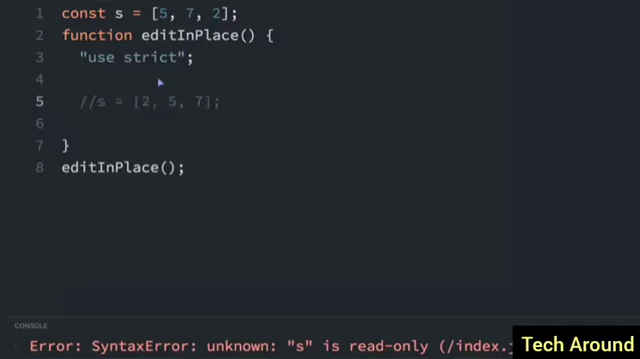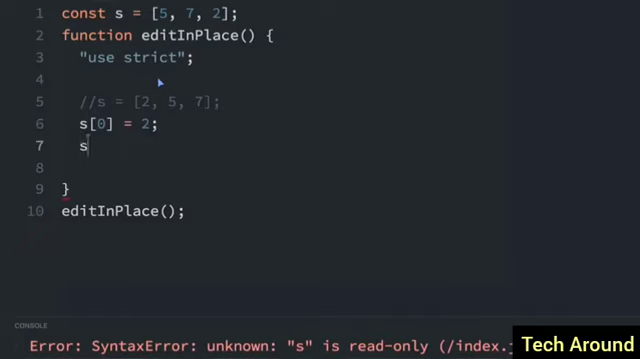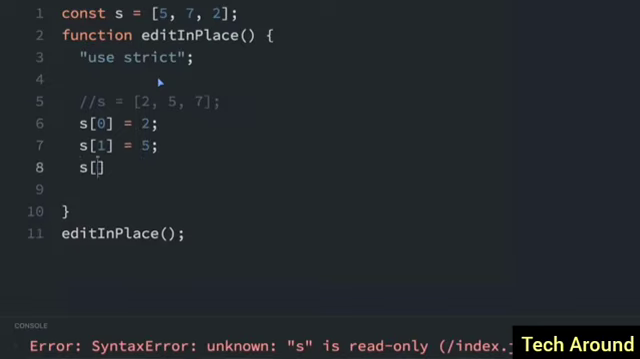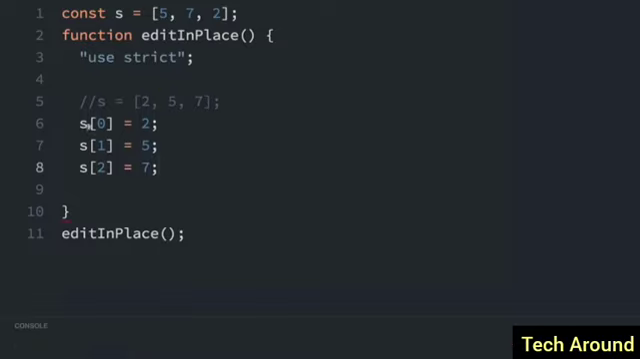However, we can update the array using bracket notation. So I'll just comment that out. And using bracket notation, I'll do index 0. I'll assign that to 2. Index 1, I'll assign that to 5. And then index 2, I'll assign that to 7. And just like that, it is going to reassign the array. So if I just do a console.log here, console.log, and put the array in there, we should see the new array here, 2, 5, 7.